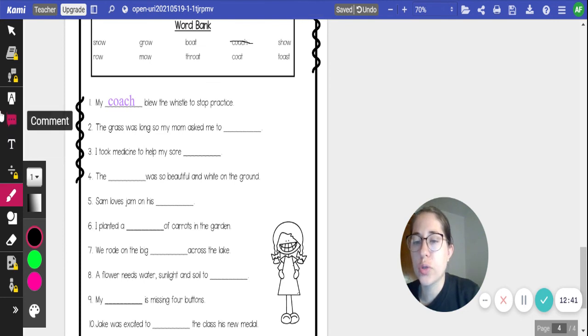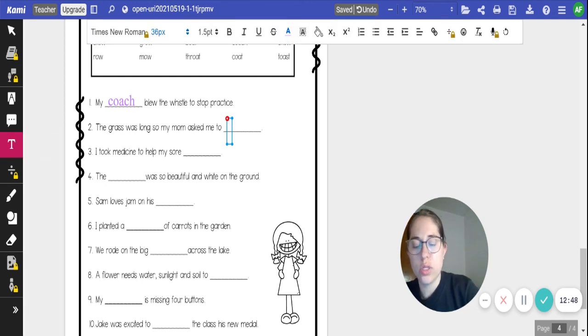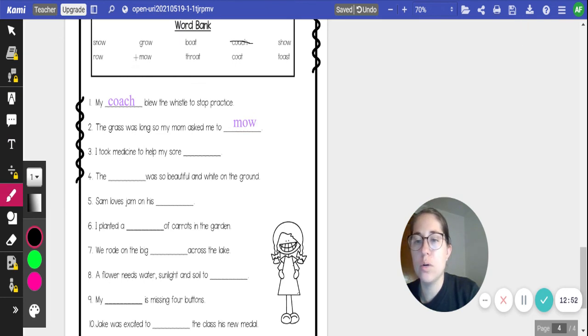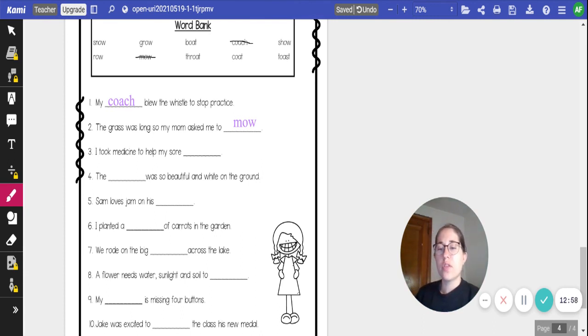And number 2, the grass was long, so my mom asked me to mow. M-O-W. To mow. All right, get those 2 copied down. Then you have 3, 4, 5, 6, 7, 8, 9, and 10 to do on your own. Click play when you're ready to review them.